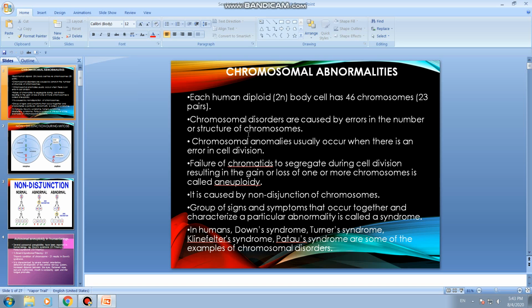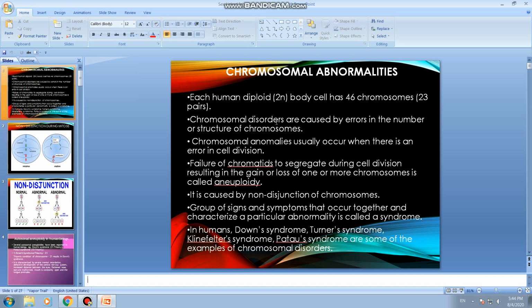Now we will discuss chromosomal disorders. Chromosomal disorders or abnormalities are caused by errors in the number or structure of chromosomes. When the number of chromosomes increases or decreases, or when any change occurs in the structure of the chromosomes, chromosomal disorders are caused. Chromosomal anomalies also refer to abnormalities, and they usually occur when there is an error in cell division.